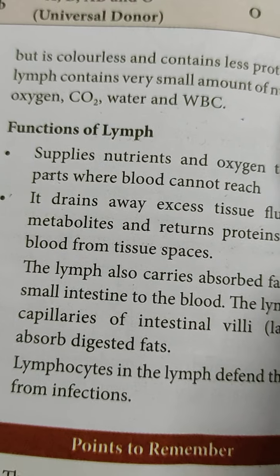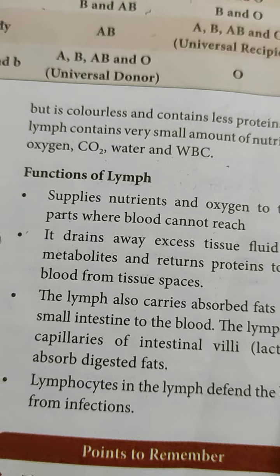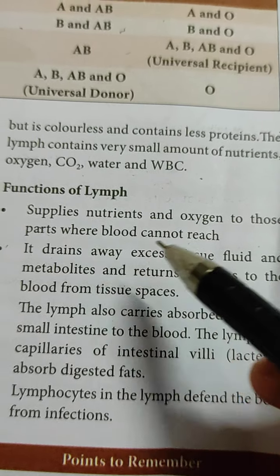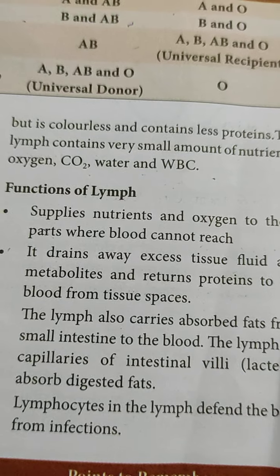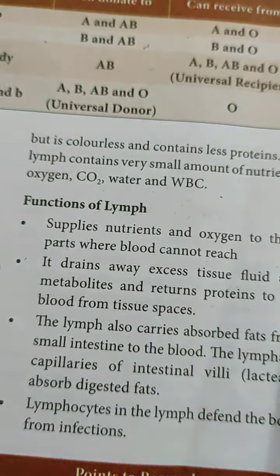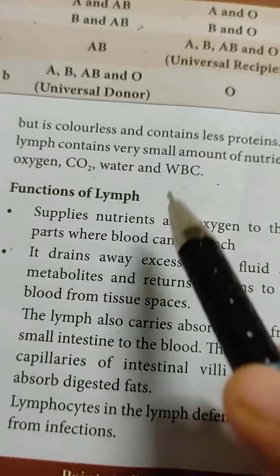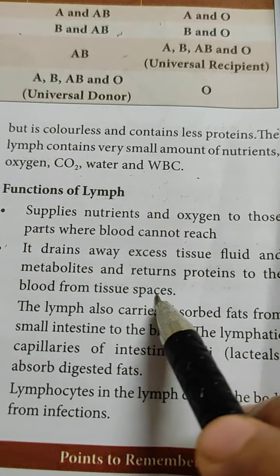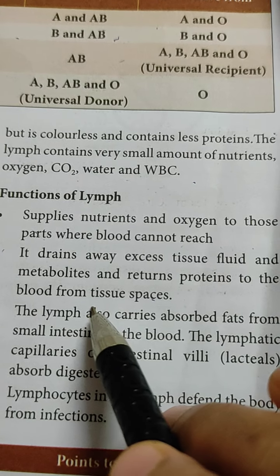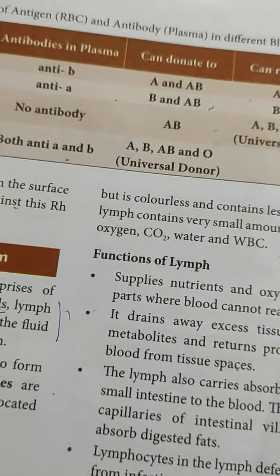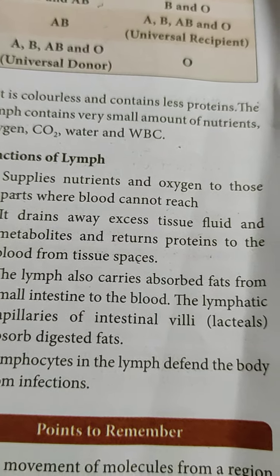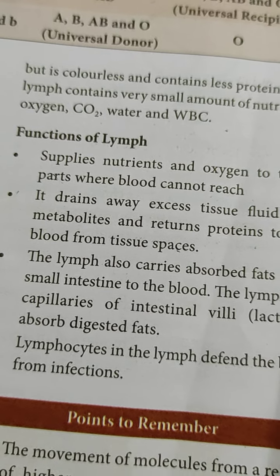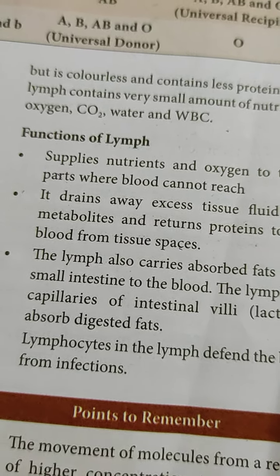Now next, functions of lymph. Why is it needed in our body? It supplies nutrients and oxygen to those parts where blood capillary cannot reach. So in those areas, nutrients and other substances will be supplied with the help of the lymph. It drains away excess tissue fluid and metabolites and returns proteins to the capillary blood from the tissue spaces. Again, it drains away excess tissue fluid, and whenever the blood needs it, they will be sent back to the blood from the tissue spaces.